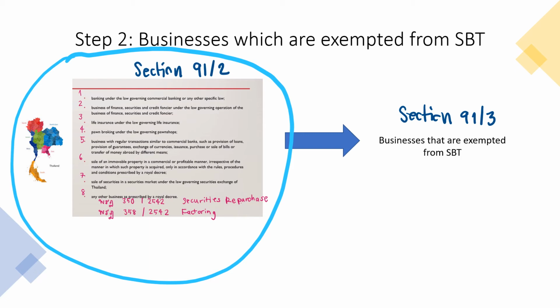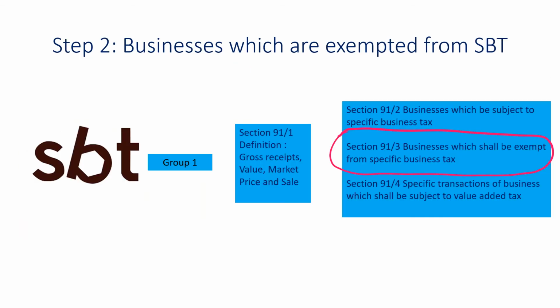So let's have a look at section 91/3 together. You can see that step 1, the first step, you need to look at whether the business is subject to SBT or not. After that, the second step, you need to look at whether the business is exempted from SBT. This is provided under section 91/3.